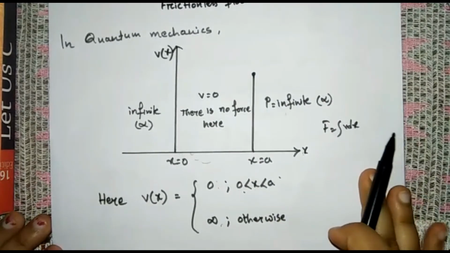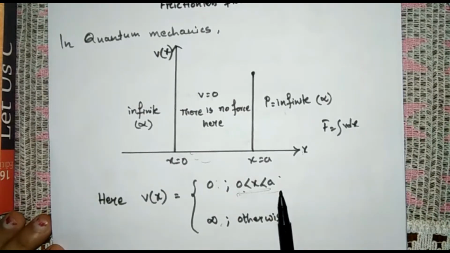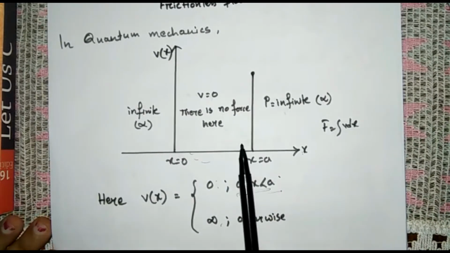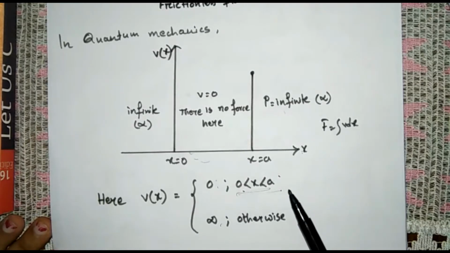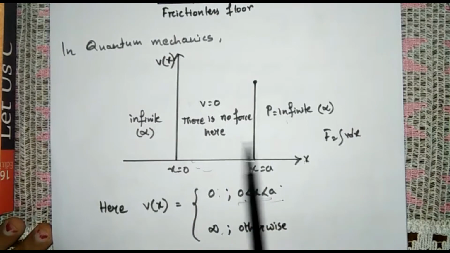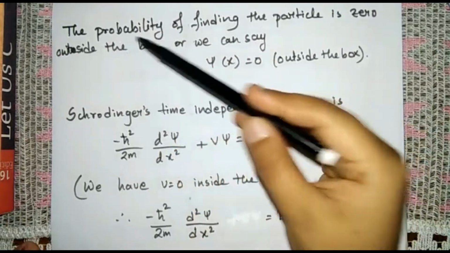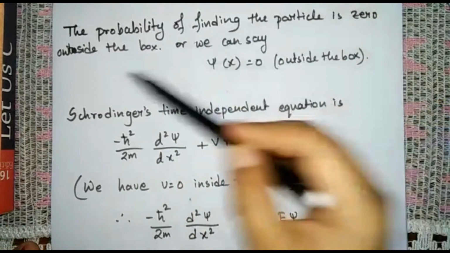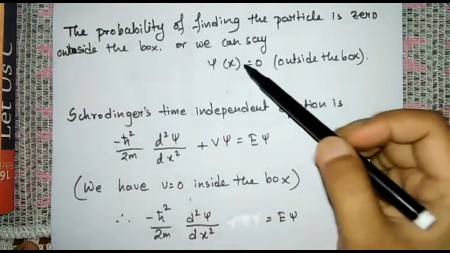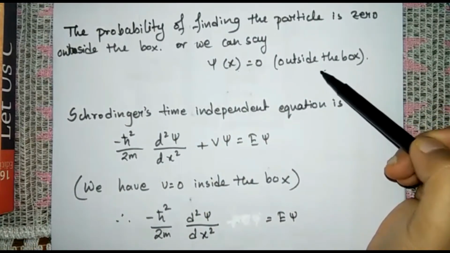So when I told you that in this region the particle is free but it experiences a force on the boundary, it actually means that the probability of finding the particle is 0 outside the box. I have written here that the probability of finding the particle is 0 outside the box, or we can say that psi(x) is equal to 0 outside the box.